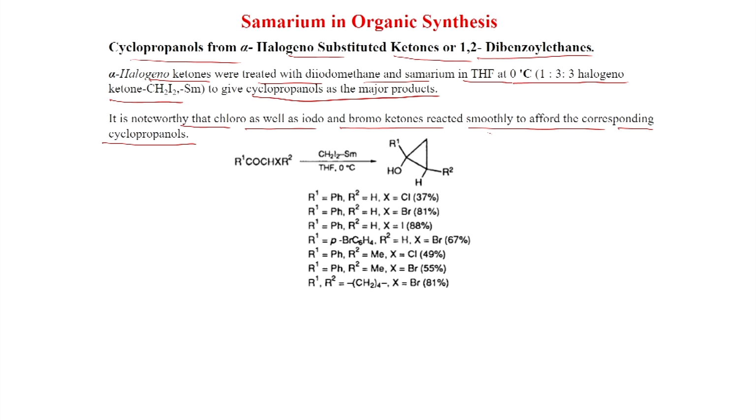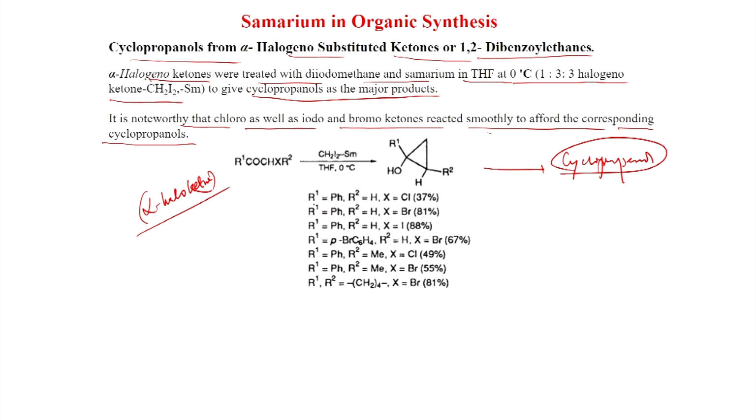You can see this is the alpha halo ketone. So, with alpha halo ketone you get cyclopropanol. So, here the halo reacted first and then you get the enolate, and only then this is possible. We will see the mechanism details.